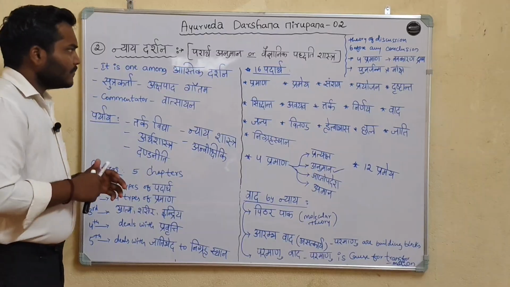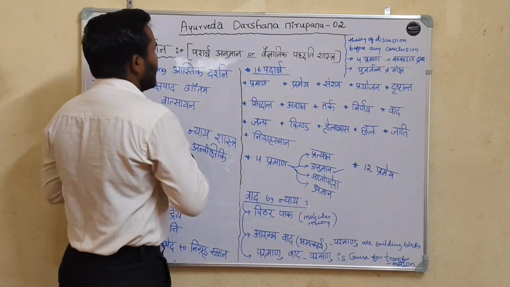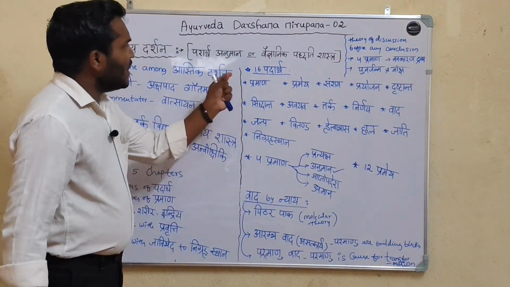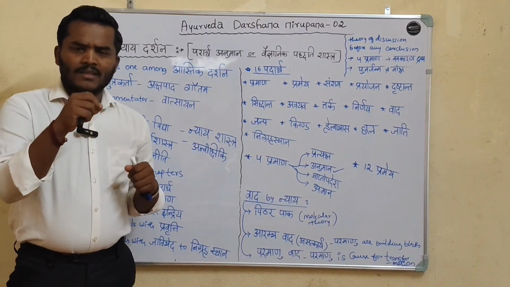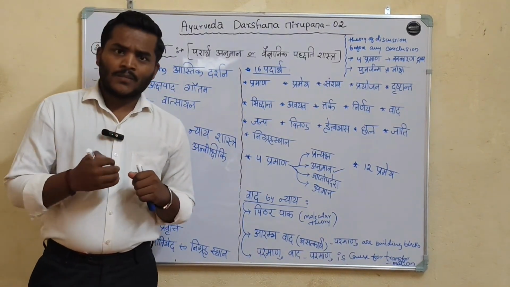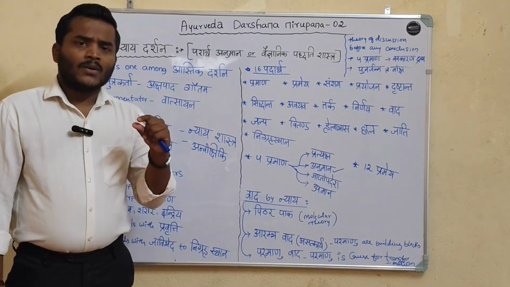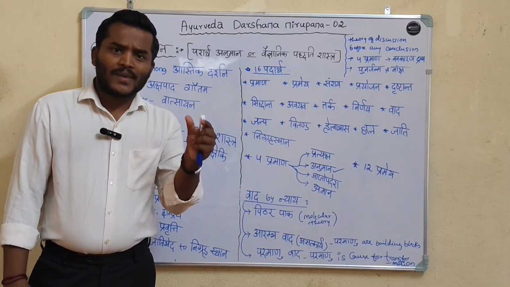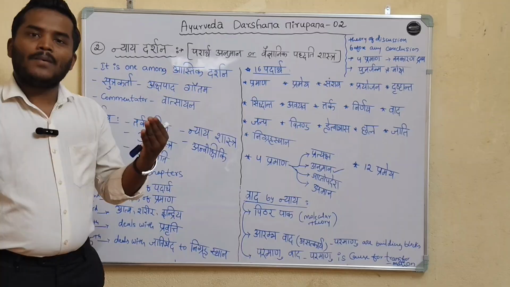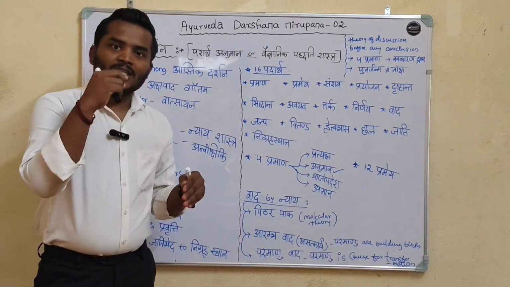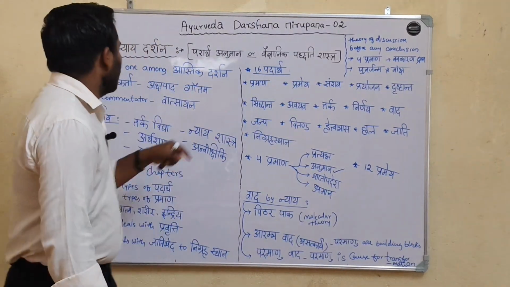Nyaya Darshana is also called Padartha Anumana and Vijnanika Paddhati Shastra. It is called Vijnanika Paddhati Shastra because before concluding a subject, we have to discuss that subject with the help of pramanas or with the help of debate. Then only the conclusion is made. That's why it is also called Vijnanika Paddhati Shastra.